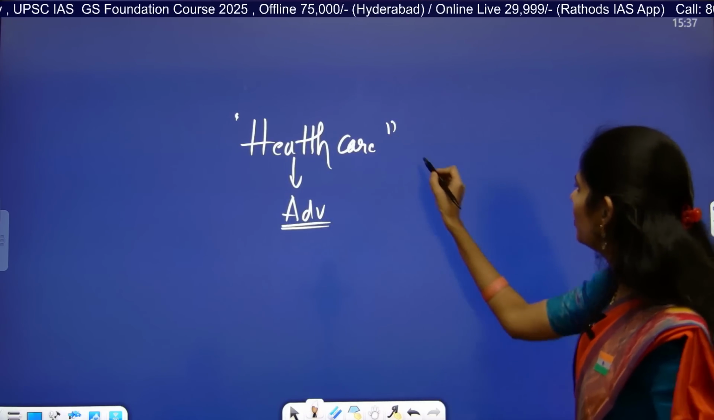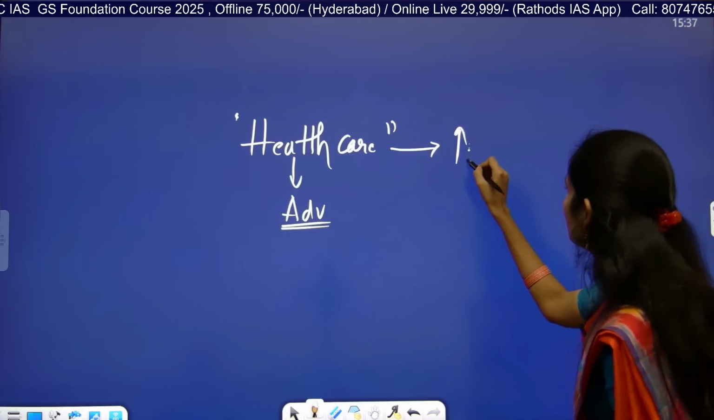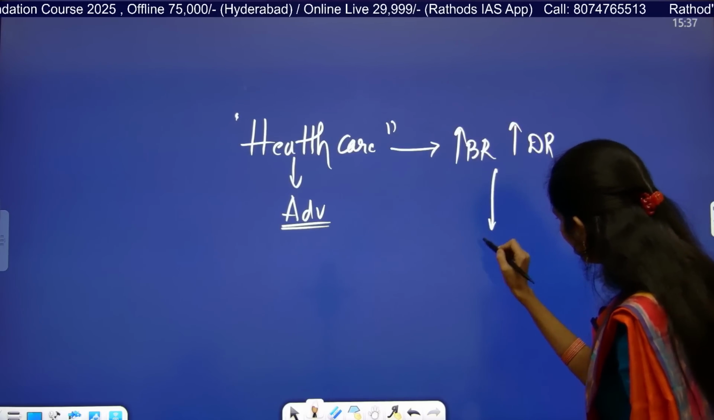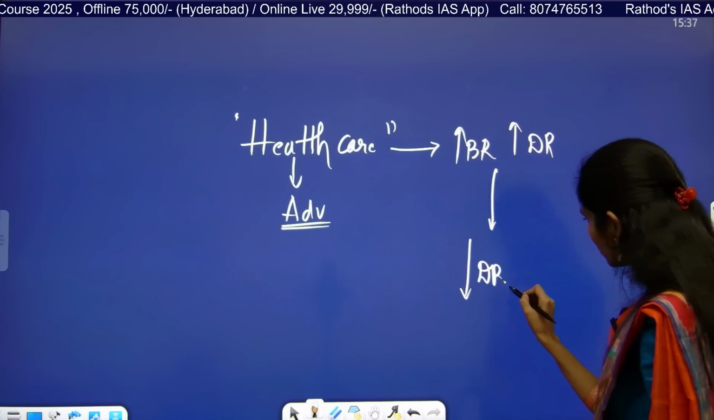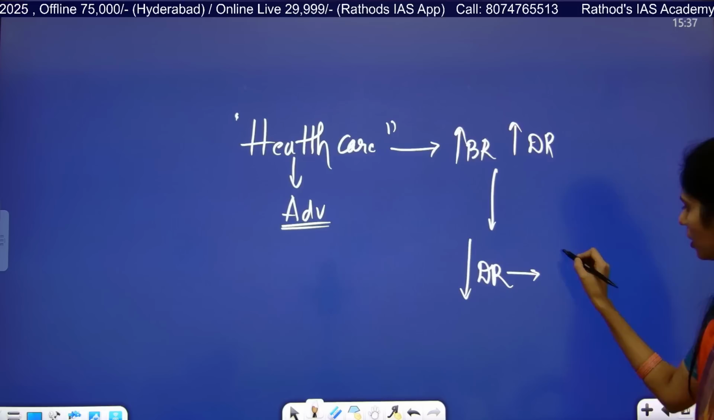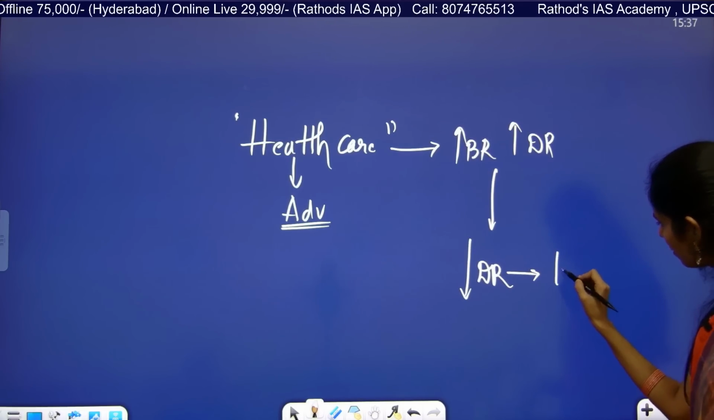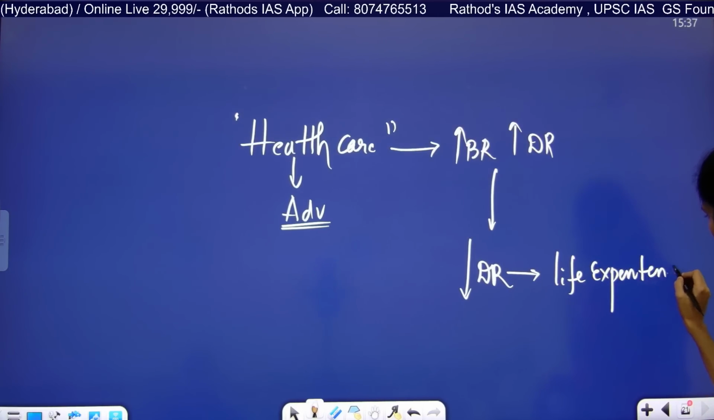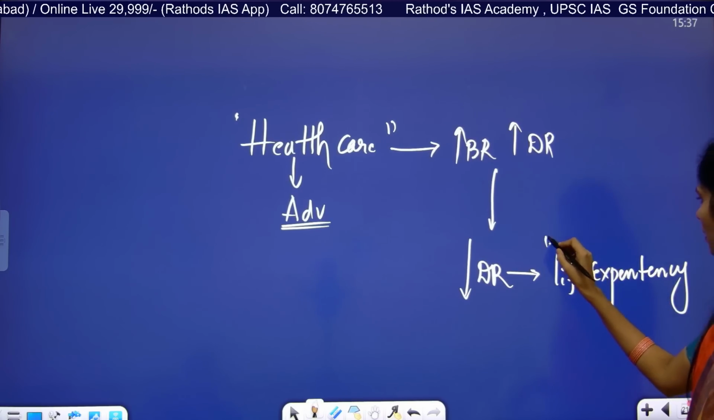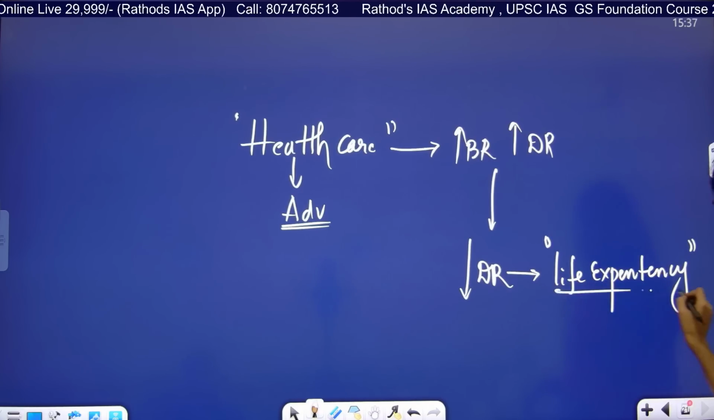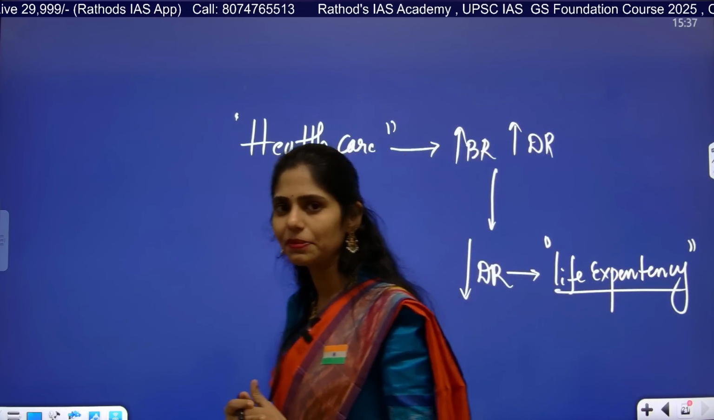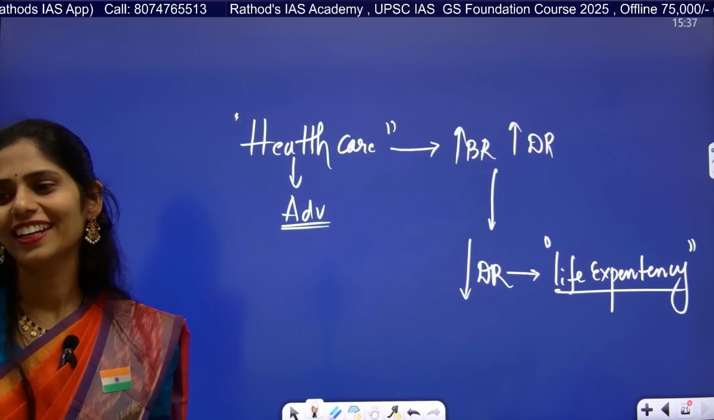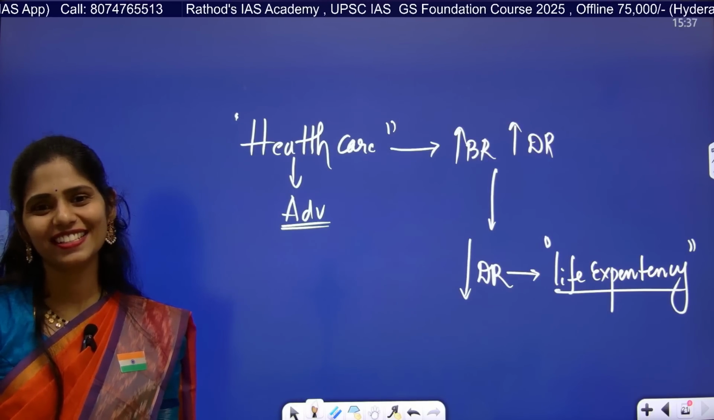Earlier, when we got independence, there was a high birth rate and even a high death rate. If you see now, there is a very low death rate. Because of this very low death rate, we also increased the life expectancy of the people. So what is life expectancy? How many years you will be alive is called life expectancy. Do you know the normal life expectancy of Indians? How many years can Indians survive? How many years? 100 years?